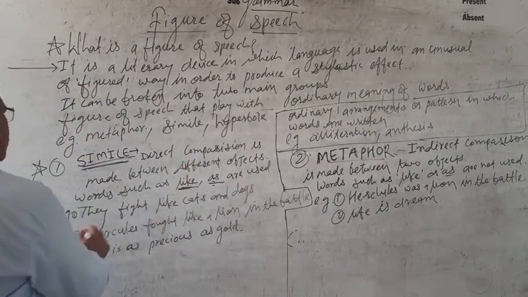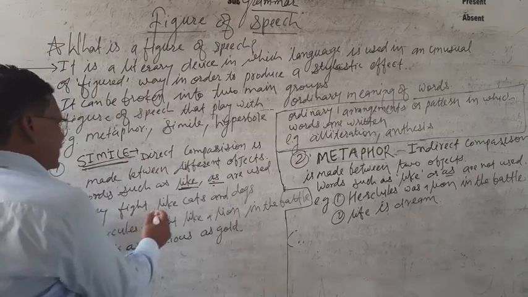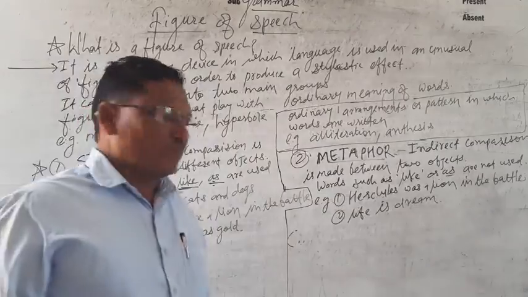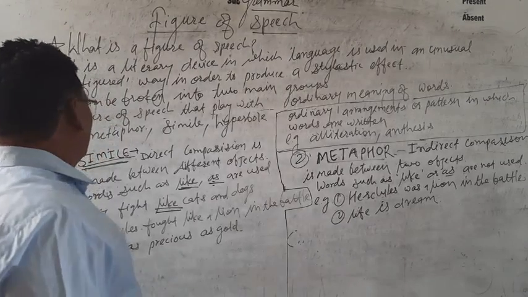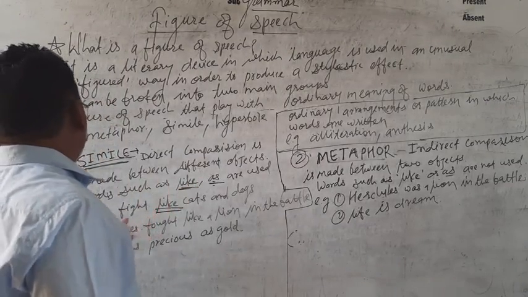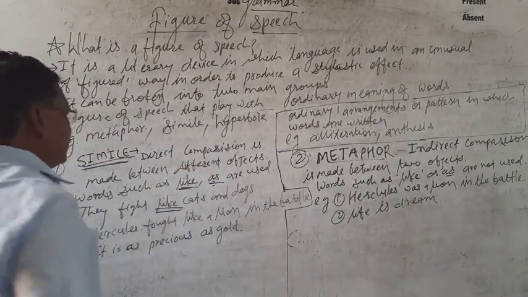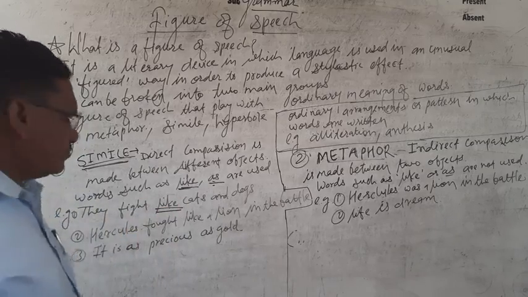For example, they fight like cats and dogs. Here, like is used to compare between 2 different objects. They fight like cats and dogs. So what is the figure of speech here? This is the simile figure of speech.